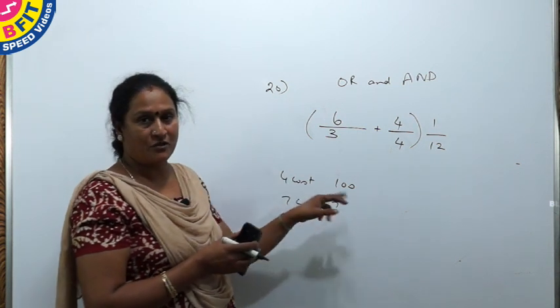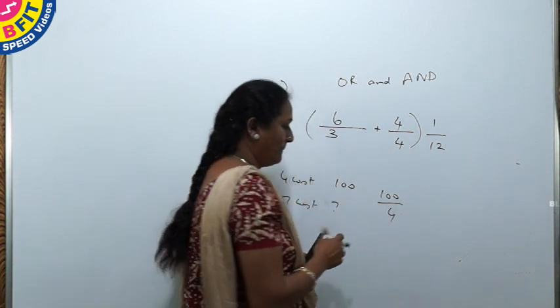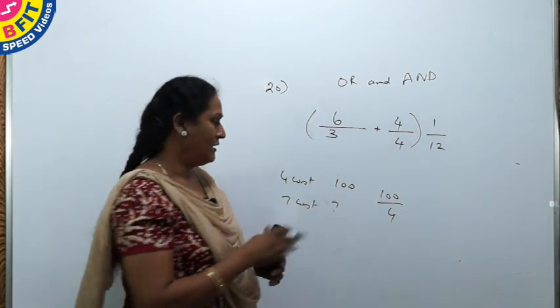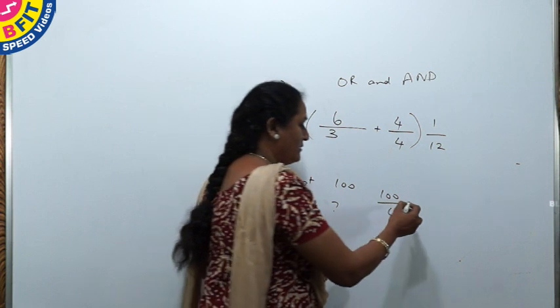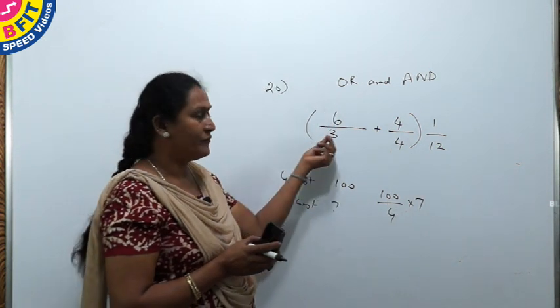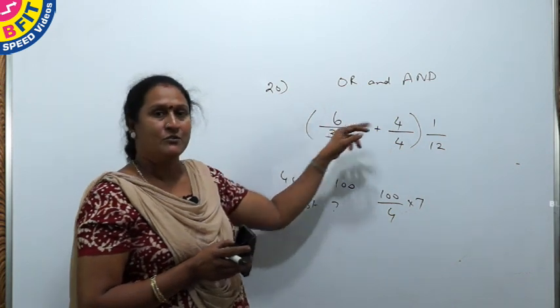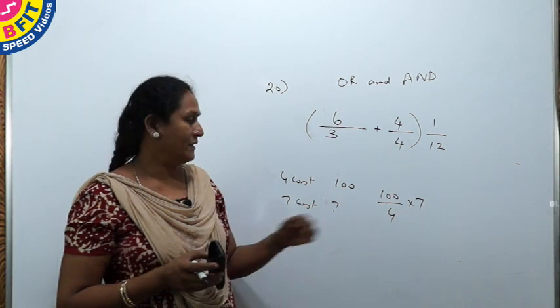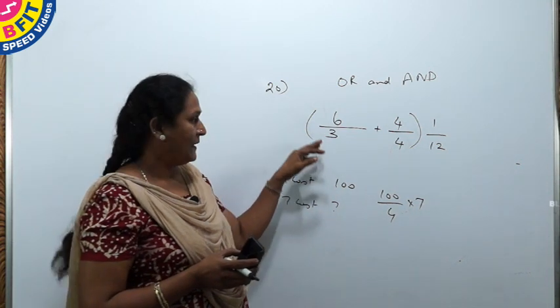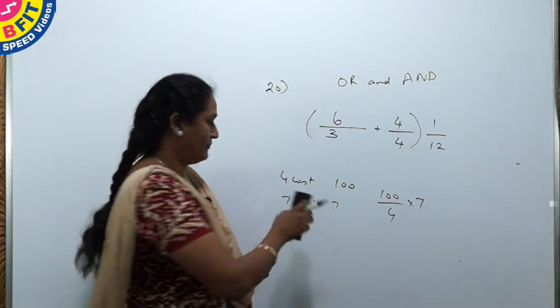Given is the cost of 4 articles, so we divide this cost by 4 to get the cost of 1 article, and what is asked is 7, so we multiply it with 7. Here given is the work of 3 men, we divide, and you are asked to find for 6 men's work, so we multiply. So you can remember like this: whatever is given in the data you divide, whatever is asked you multiply.